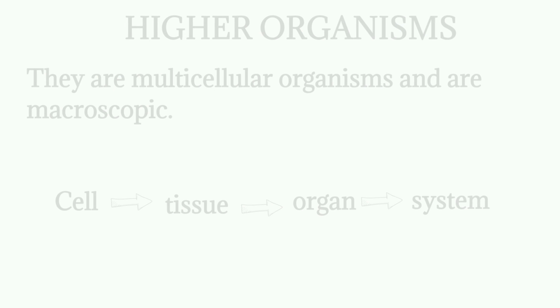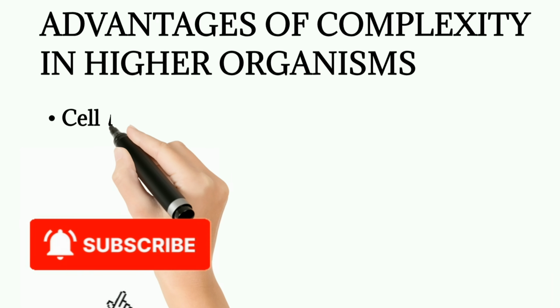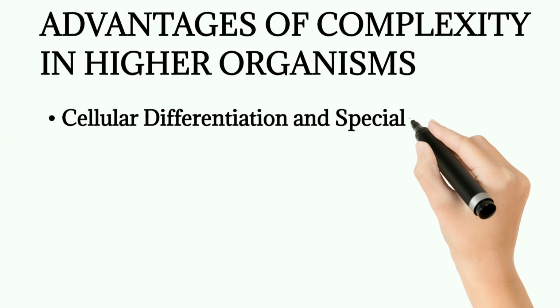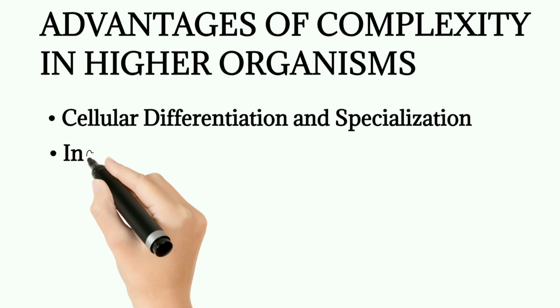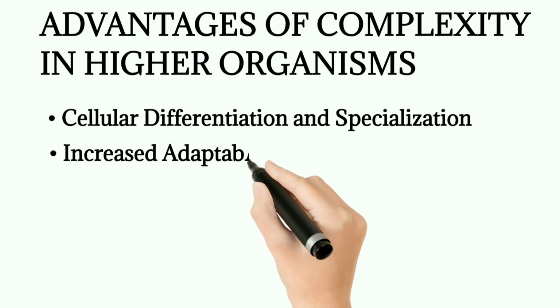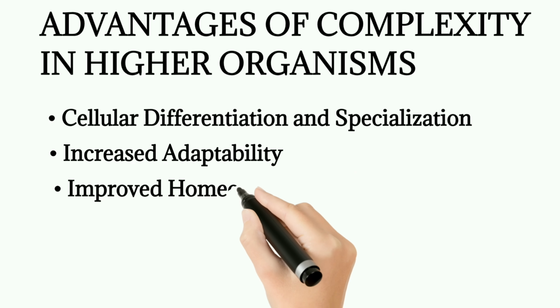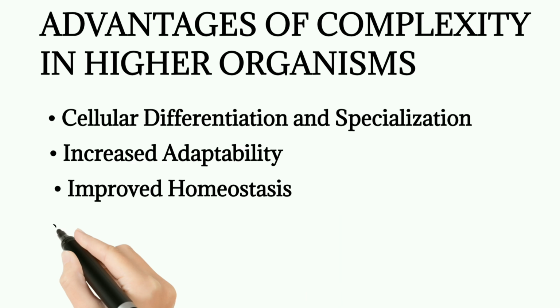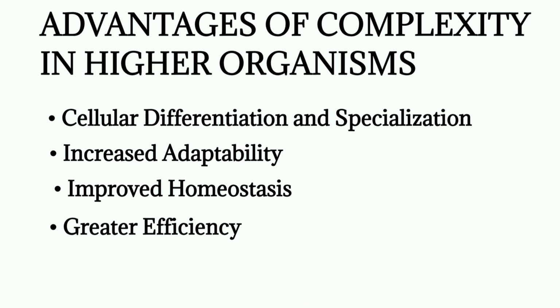We are looking at advantages of complexity in higher organisms. Number 1 is cellular differentiation and specialization. The cells of higher organisms are differentiated and structured into tissues that perform a specific function. The second advantage is increased adaptability, meaning that these organisms are able to adapt or withstand changes in the environment, making them more resilient.